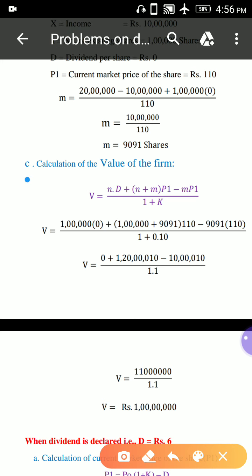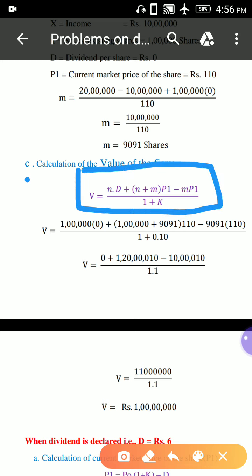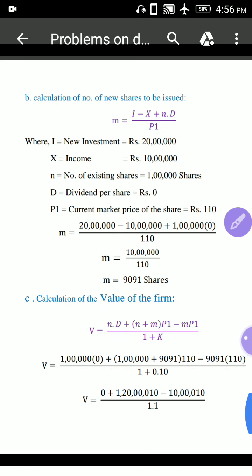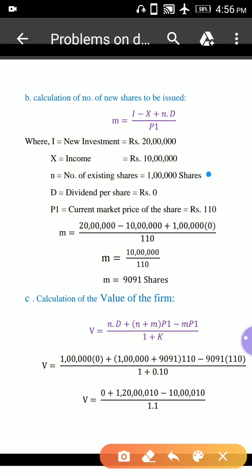Okay, next, see the calculation of the value of the firm. V, the value of the firm, this is the formula: V is equal to (N into D plus (N plus M) into P1 minus M P1) divided by (1 plus K). So N means already existing shares, 1 lakh.